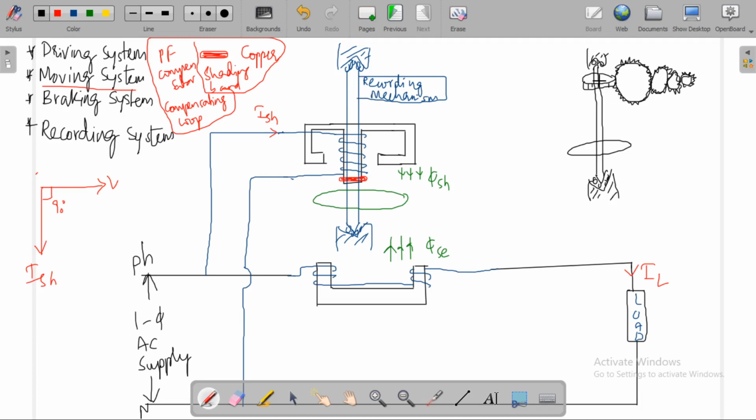This drives the reduction of gears, or gear train, which is connected to the clock mechanism to indicate the energy consumption.